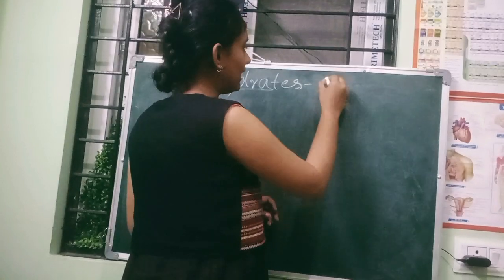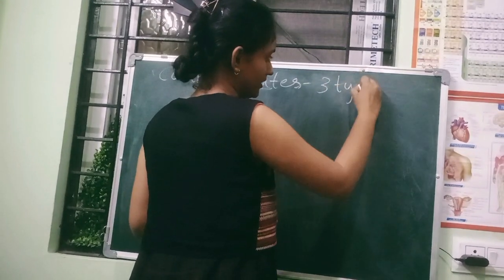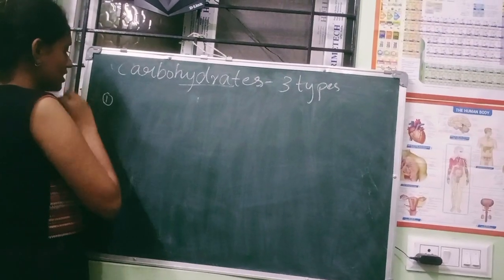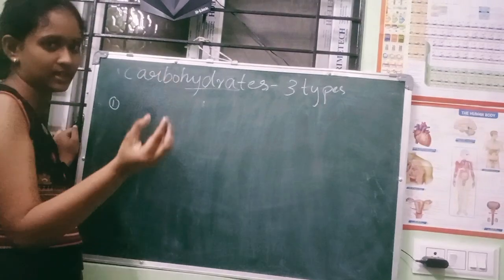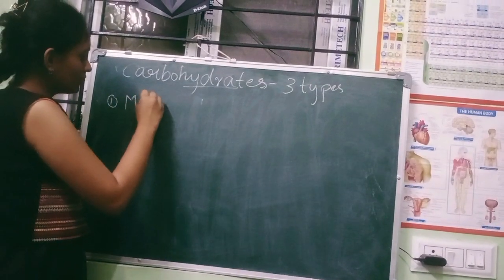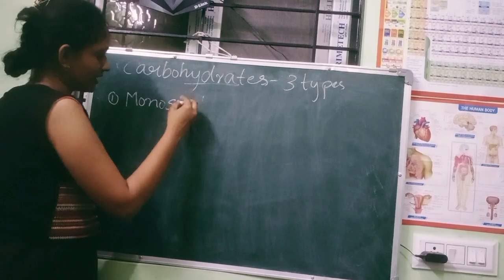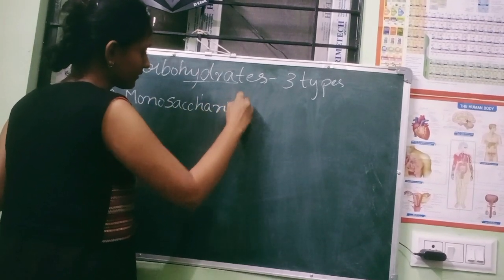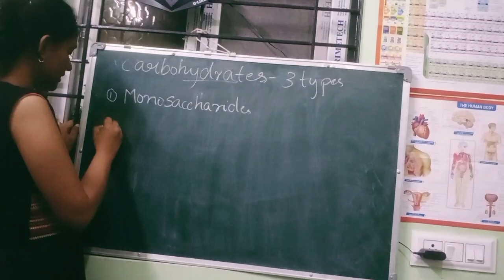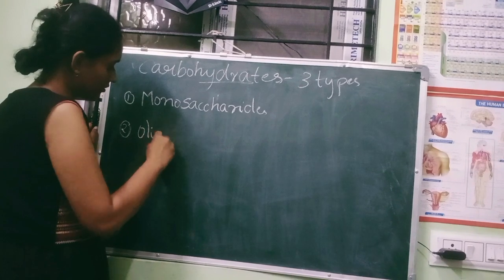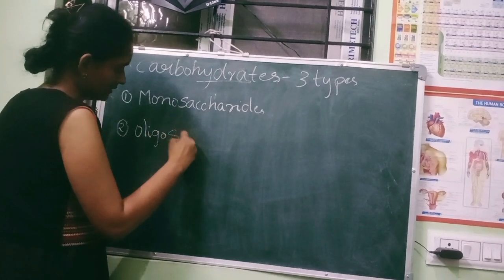So we have 3 types under the carbohydrates. Remember what those 3 types are? Because I said they are also known as saccharides, the first one is monosaccharides. The second one is oligosaccharides.